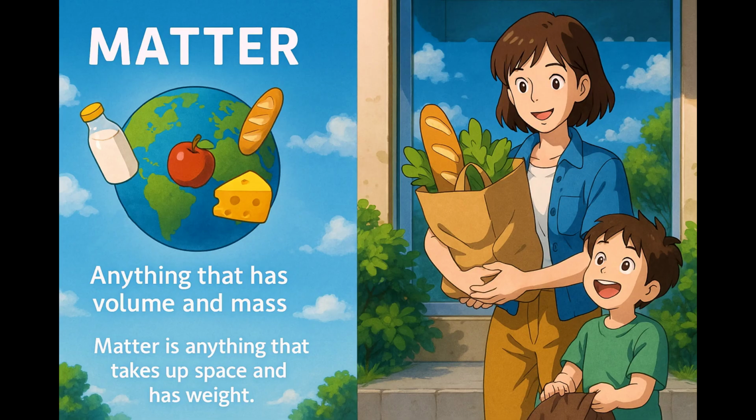space and has mass. The groceries represent different types of matter, each with its volume, space it takes up in the bag, and mass, how heavy it makes the bag, illustrating how matter is essentially everything that has volume and mass.